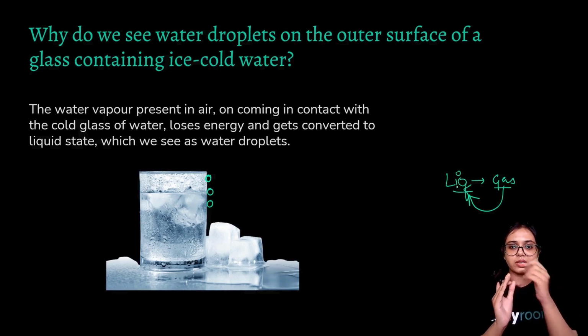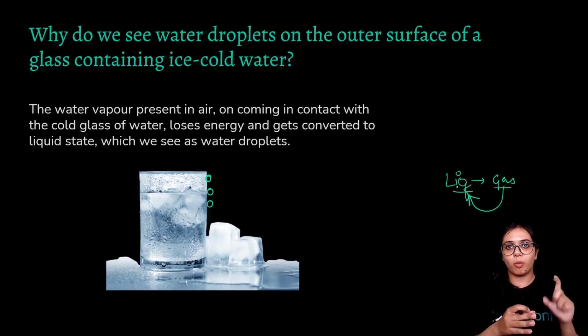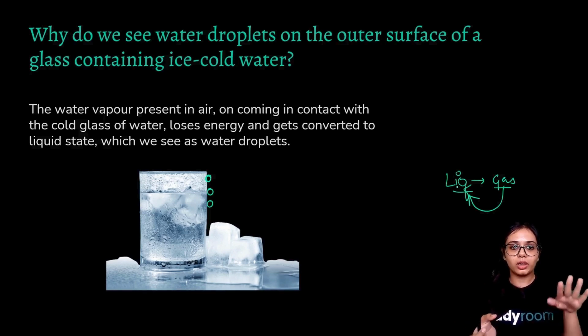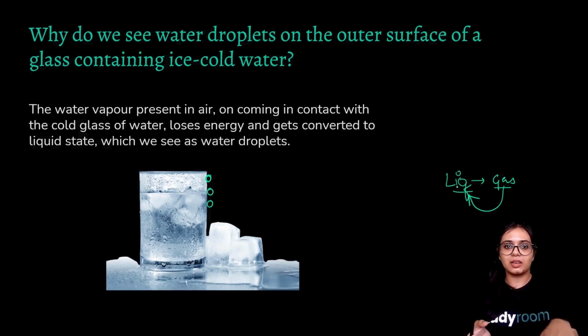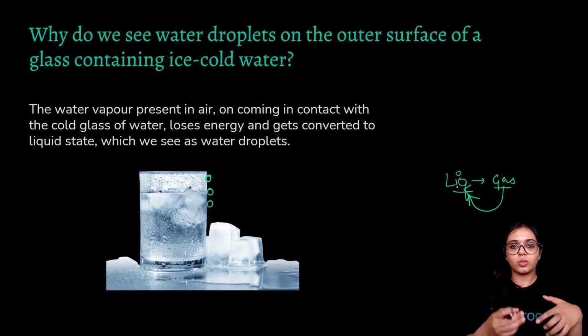So when water vapor comes close to this glass of cold water or cold drink or whatever it is, they're basically losing their heat to the surface. That is why the gaseous state of water vapor is being converted into liquid and you're seeing the small droplets of water. Whereas since they are losing heat, the cold substance in the glass is gaining energy, and so its temperature increases.